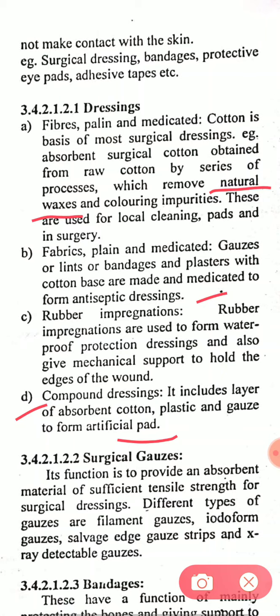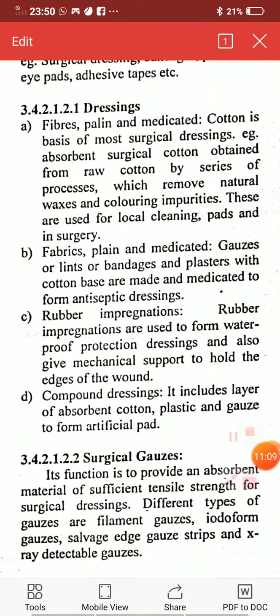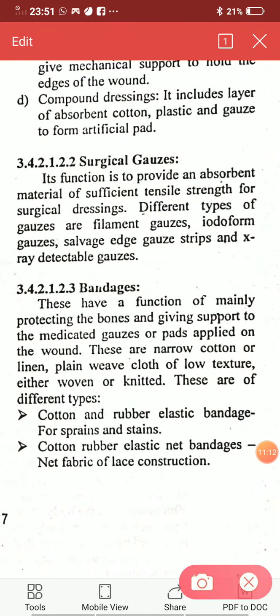Then surgical gauzes, its function is to provide an absorbent material of sufficient tensile strength for surgical dressings. Different types of gauzes are filament gauzes, iodoform gauzes, salvage edge gauze strips, and X-ray detectable gauze. Bandages, these have a function of mainly protecting the bones and giving support to the medicated gauzes or pads applied on wound.